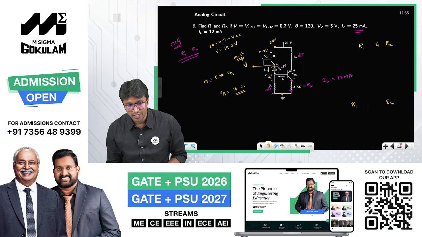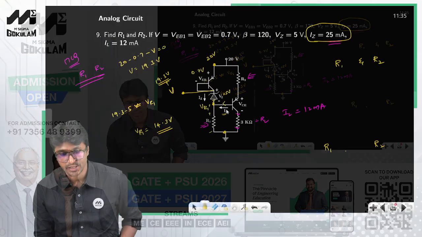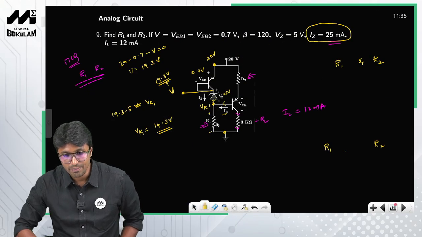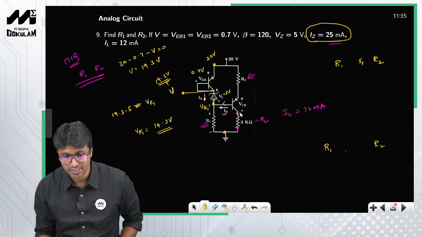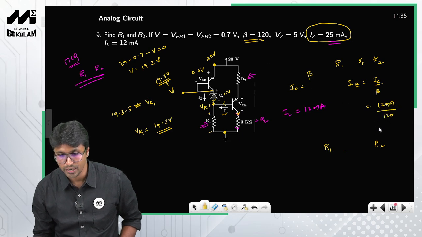Listen, the current flowing through this particular branch, IZ, is given as 25 milliamperes, right? So what is the current flowing through IB? Can you calculate IB? Yes, because the collector current is given to you, which is 12 milliamperes, and the value of beta is also given. So IB is nothing but IC by beta. IC is nothing but IL, which is 12 milliamperes, divided by beta, which is 120. So this is 0.1 milliamperes, right?